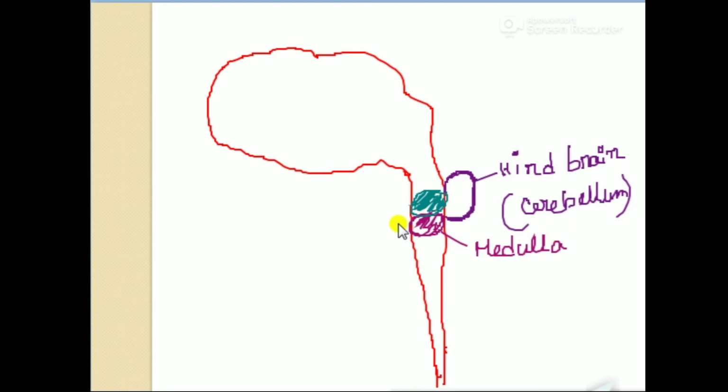That means the hind brain or cerebellum is an outer projection associated with two parts: one is medulla, another one is the pons. Medulla is directly connected with the spinal cord and helps in respiration. After the pons, let me write the pons.